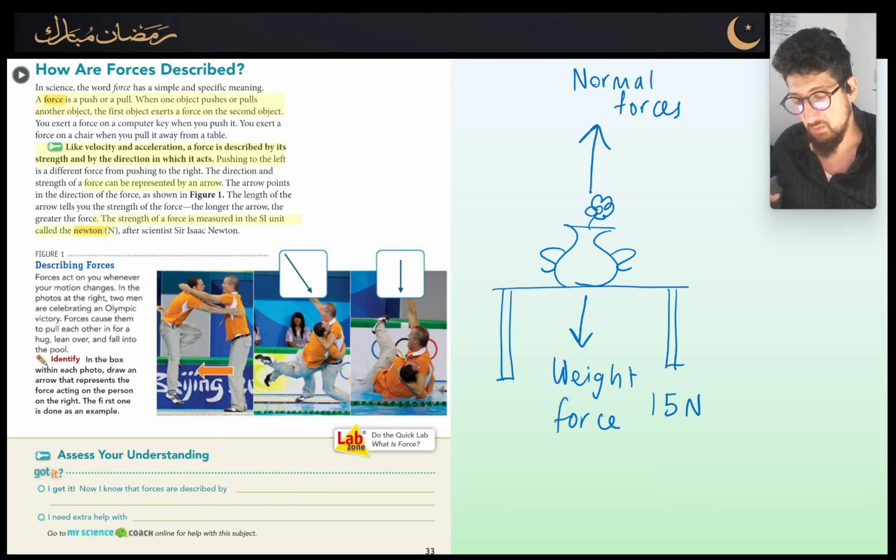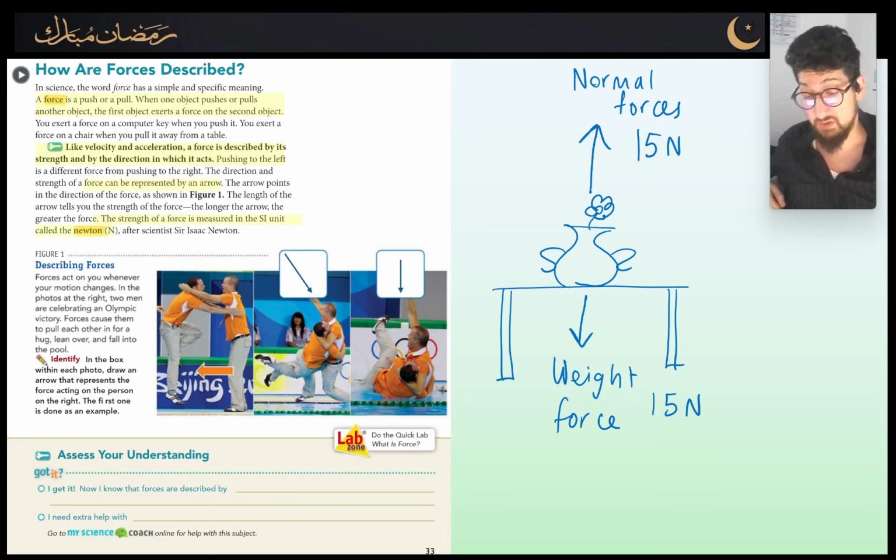Now, if the weight is 15 newtons down, that means the table has to withstand 15 newtons. What is the table carrying? What is the table withstanding? It's carrying or withstanding or pushing up with 15 newtons. So that's why we say it's pushing up with 15 newtons. And in fact, this is Newton's third law, which is for every action there is an equal and opposite reaction.